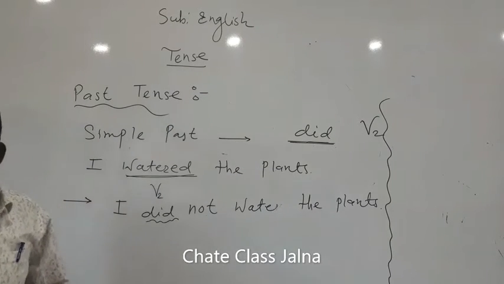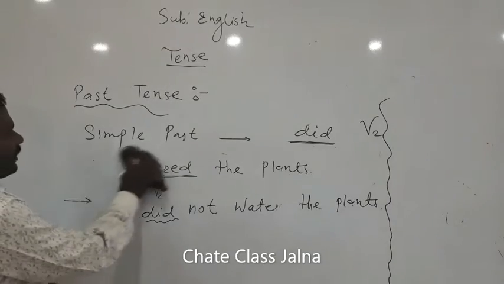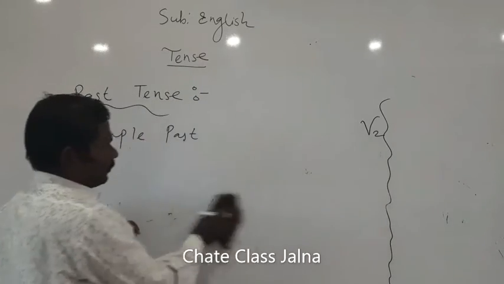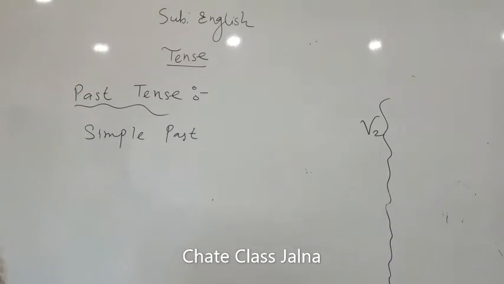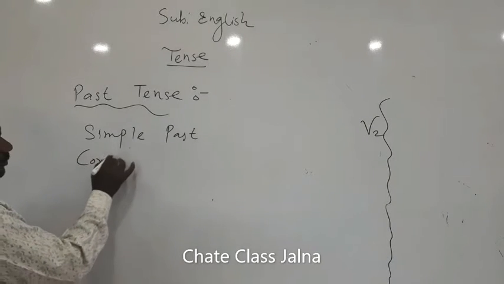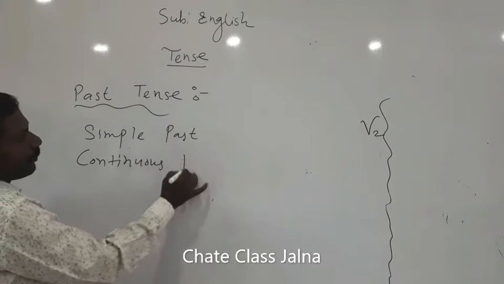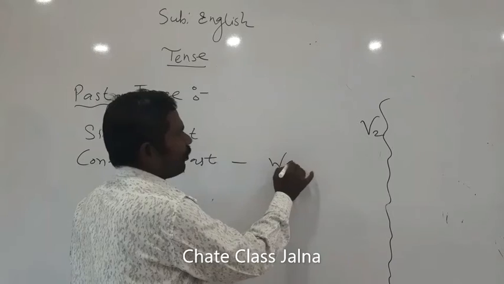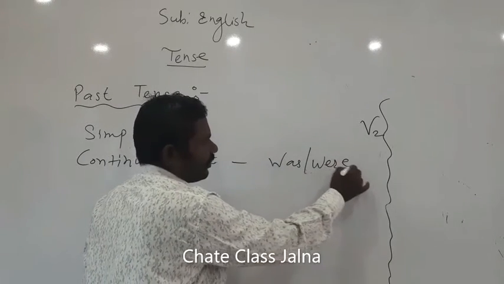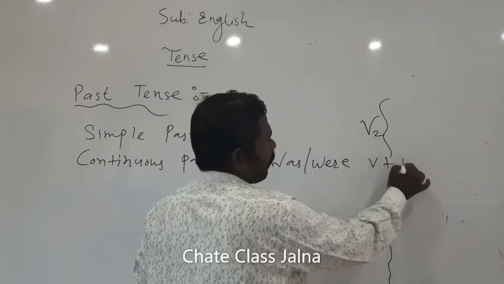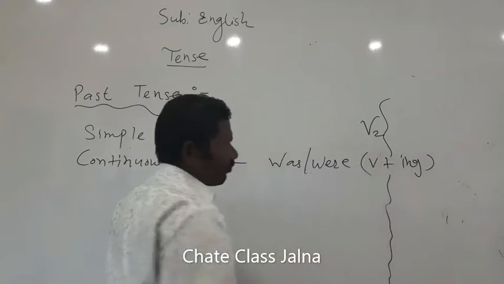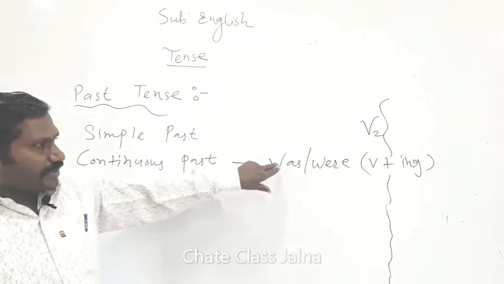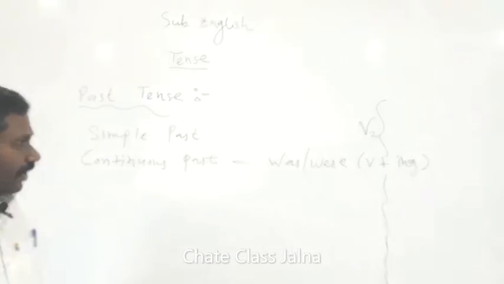Let's move towards the continuous past. As you know, it is also called progressive tense, in which we use the ing form of the verbs. In continuous past, the auxiliary verbs we have already seen: was, were, and verb's ing form. So let us clear the idea about how these are used in sentences.